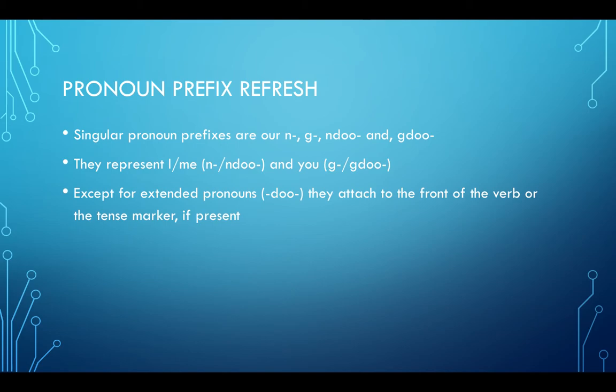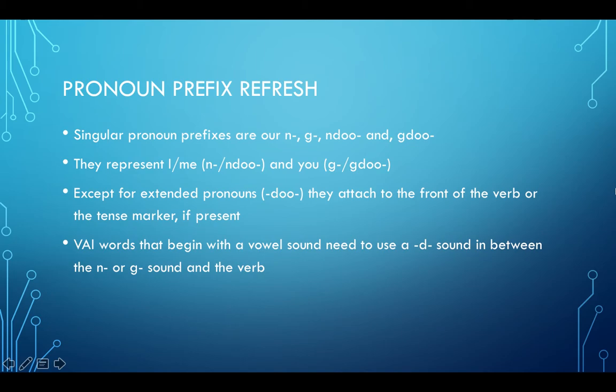Except for extended pronouns, anything with do in it, they attach to the front of the verb or the tense marker if present. So you don't use do in front of a tense marker like ye or we. VAI words that begin with a vowel sound need to use a D sound in between the n or g sound and the verb.